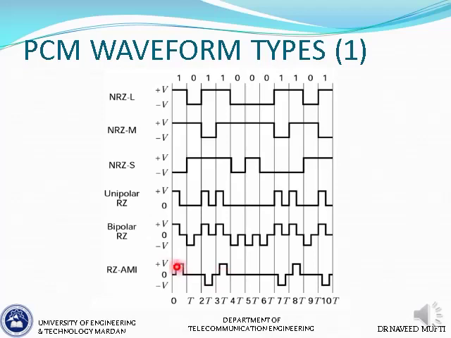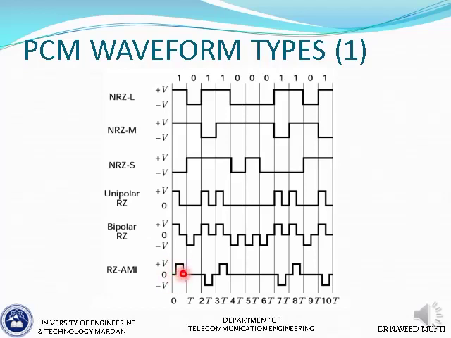But please note here that in RZAMI only, the half pulse does not start from the start of the bit interval. The half pulse is there in the middle of the bit interval. So if this is one bit interval, there is 25% space here and 25% space here that is not utilized, and the middle 50% of the bit interval is where the pulses are.